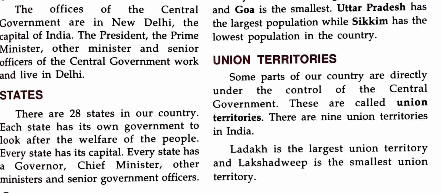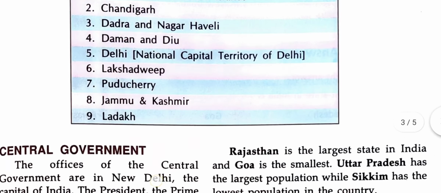Union means central. Students, this data is according to your book, that there are 9 union territories. But at present we have 8 union territories in India. But we will be following the book pattern. Ladakh is the largest union territory and Lakshadweep is the smallest. I hope it is clear to you.